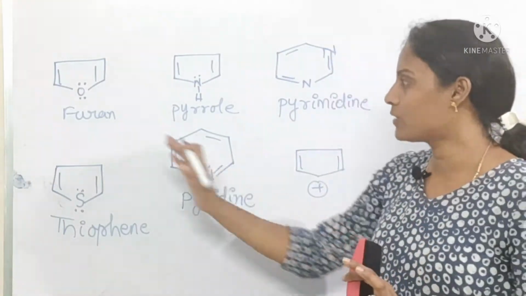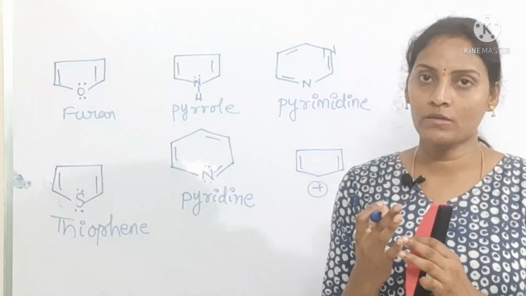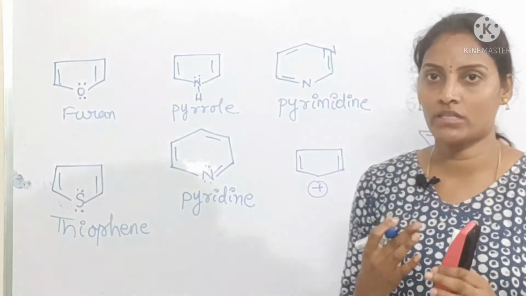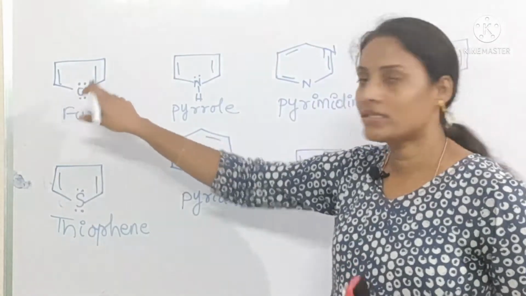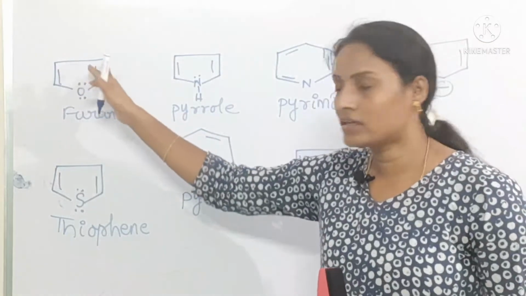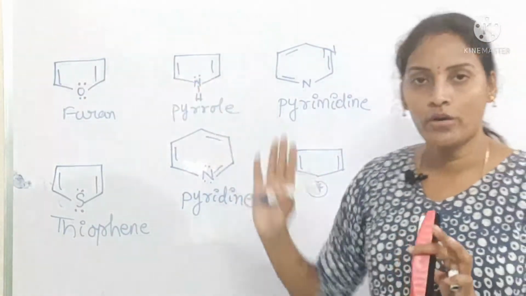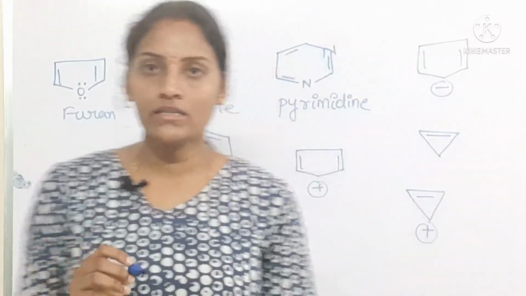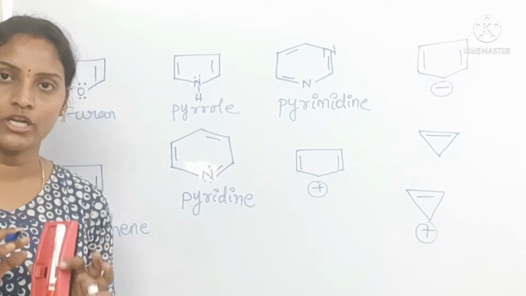Coming to the next one, does it possess 6 pi electrons or 8 pi electrons? Let's see here. Oxygen has 2 lone pairs of electrons and the ring contains 4 pi electrons. Are all these electrons involved in delocalization or not?